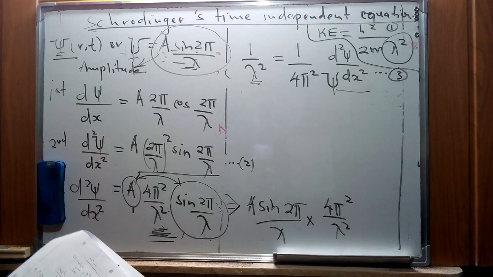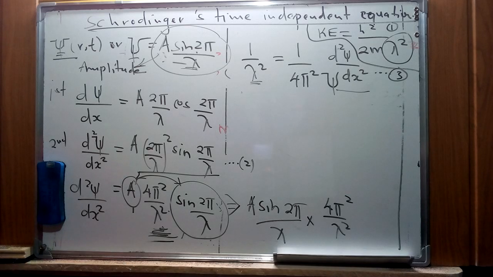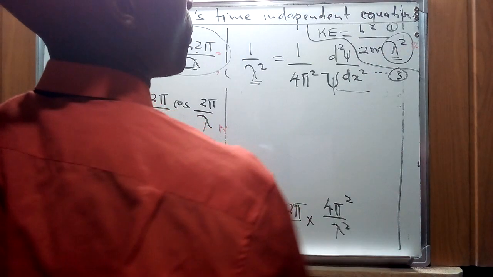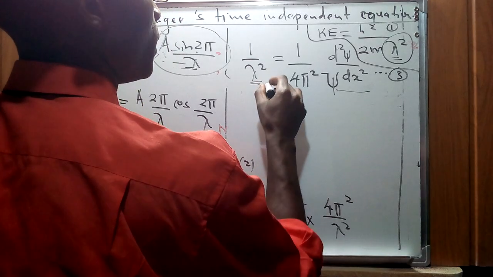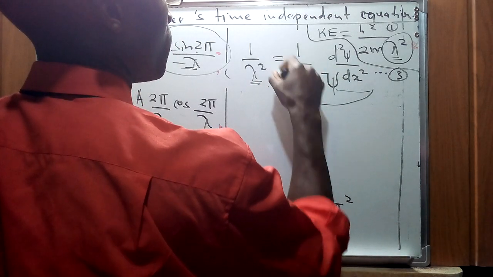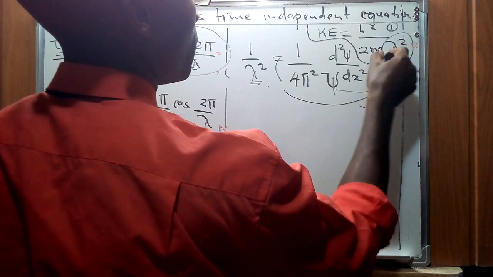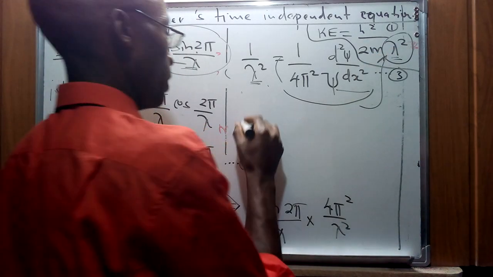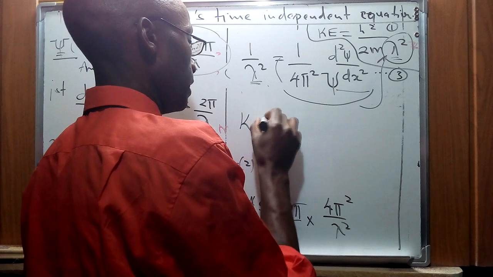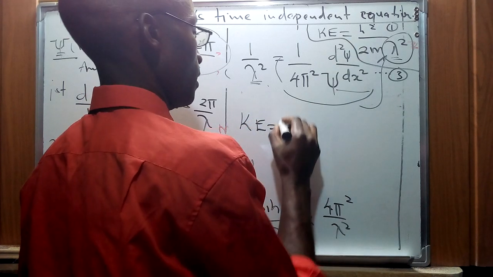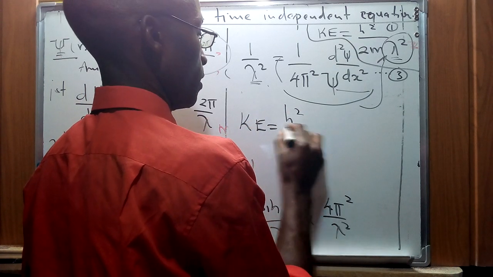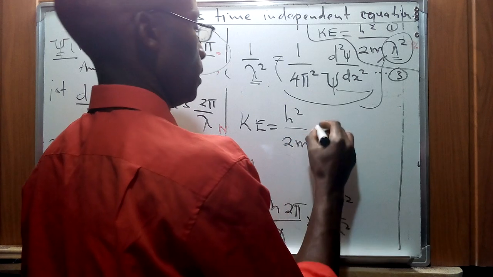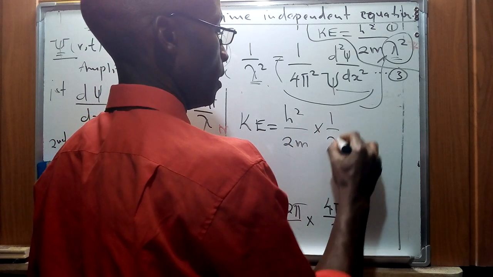Now we have seen from this specific equation that we can get the reciprocal of lambda squared. So we'll take this specific part of the equation and substitute it in that form, the reciprocal of lambda squared. Therefore, we'll have the kinetic energy represented as h squared over 2m times 1 over lambda squared.